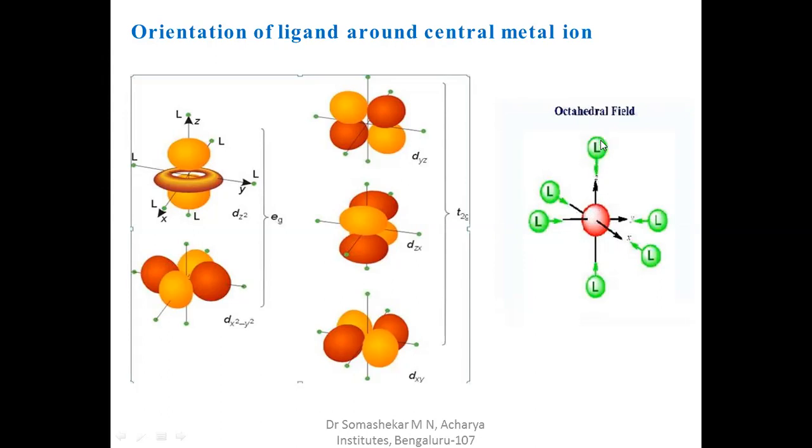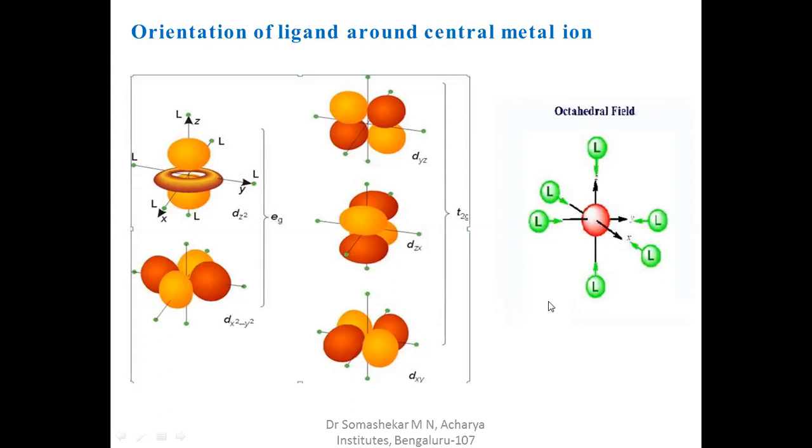Hence, there is no repulsion between the metal and ligands along the z axis, whereas there is repulsion along the x and y coordinate axes.